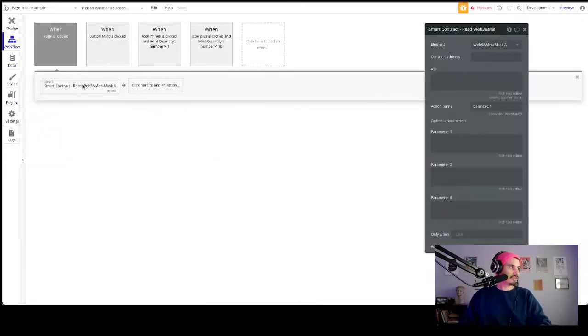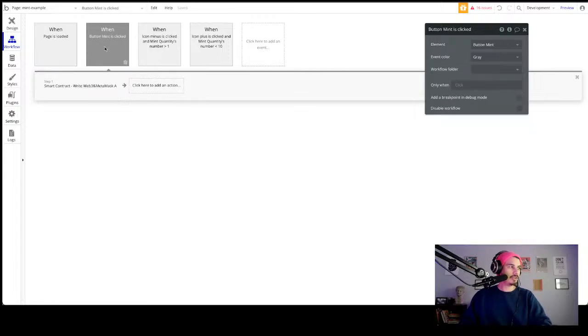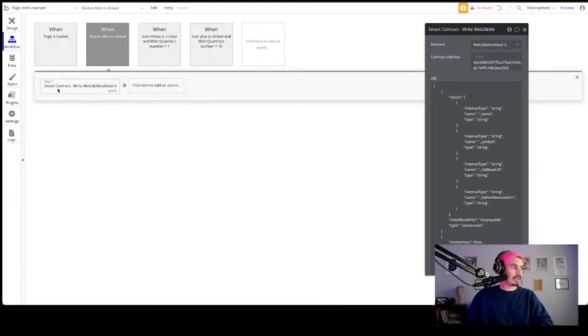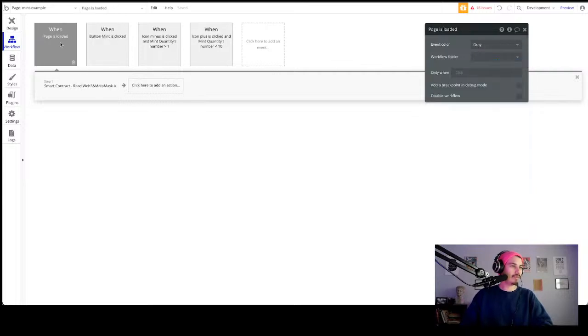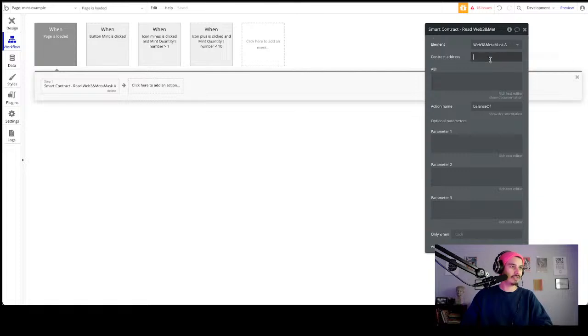Okay, here we're going to kind of cheat, but we've already done the work. In our mint button from the last tutorial, we interacted with the smart contract already with a write action. We're going to take the same information because it's the same contract for this minting application.